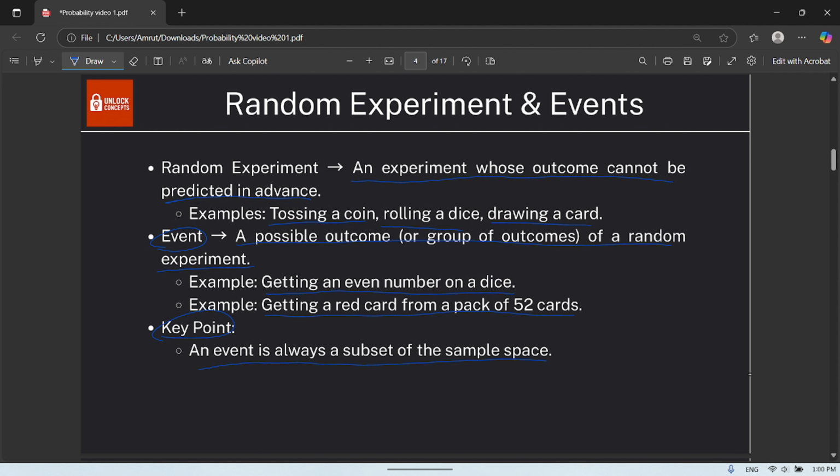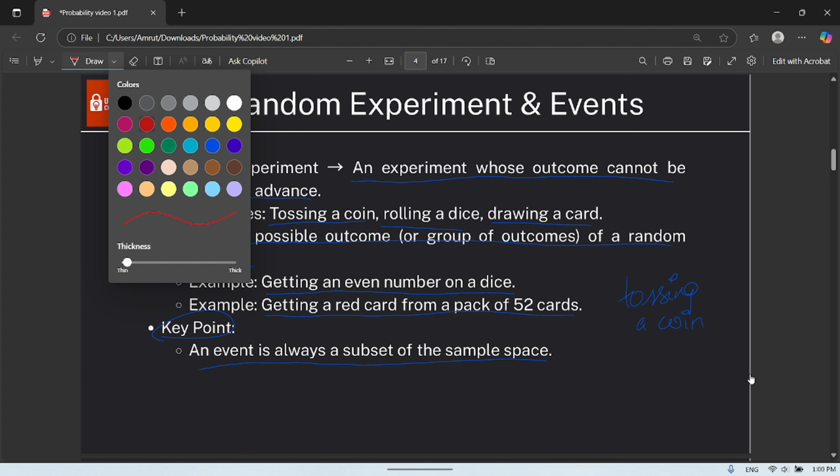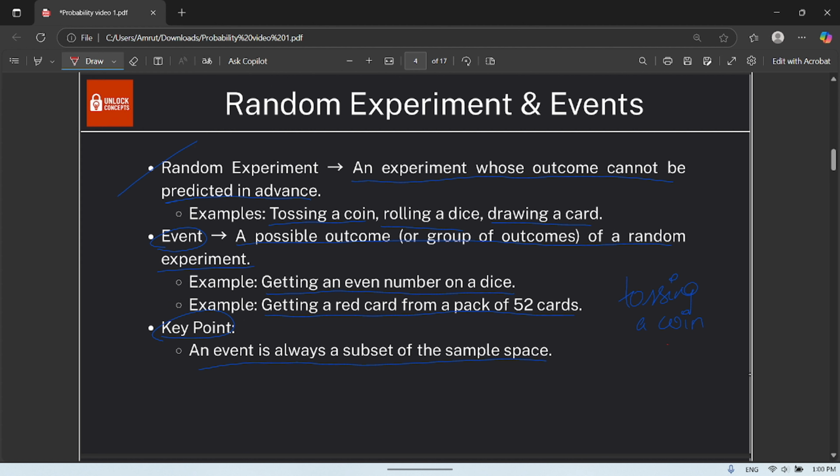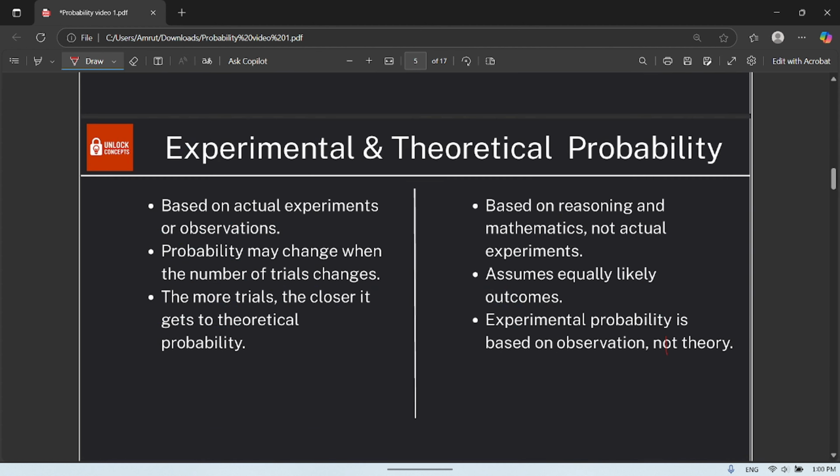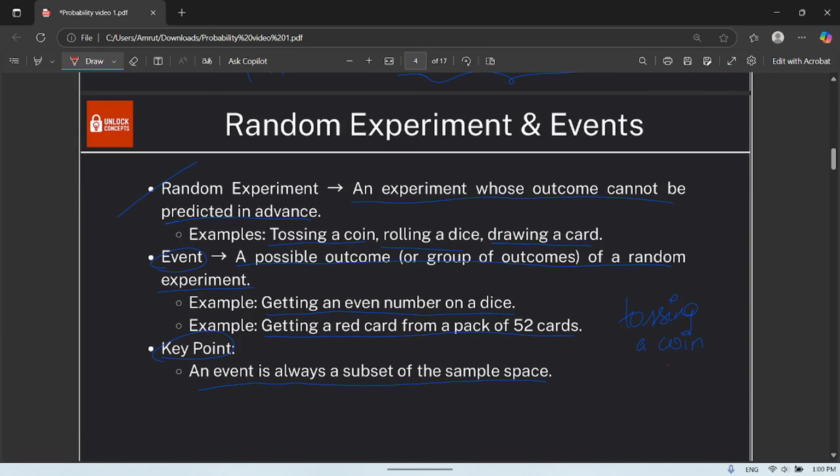So what is a random experiment? It's tossing a coin. Okay. So now what is an event? Getting head.